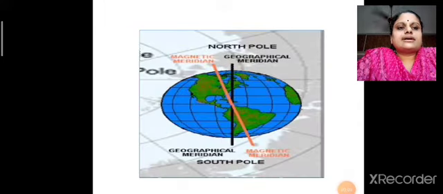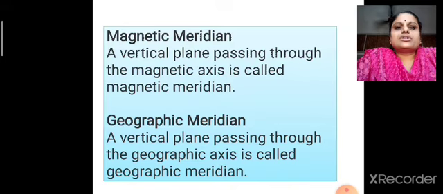Now let us consider a plane passing through the geographic north and south poles. We can call that plane the geographical meridian. Similarly, a plane which is passing through the magnetic north and south poles can be called the magnetic meridian. So, the vertical plane passing through the magnetic axis is called the magnetic meridian, whereas a vertical plane passing through the geographic axis is called the geographic meridian.